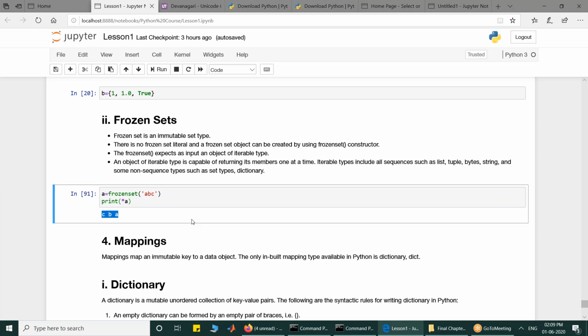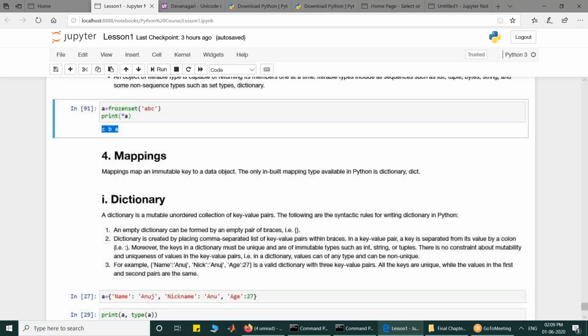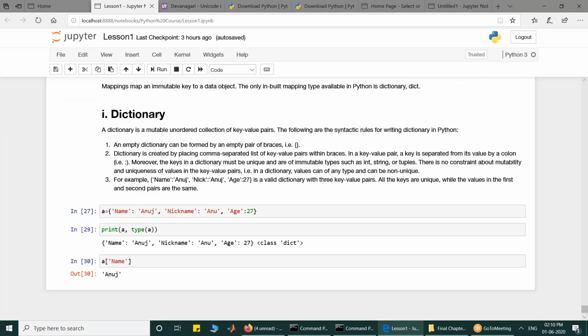The next type that we are going to discuss, the last type that we are going to discuss for today, is mapping. Only one mapping type is available, that is the dictionary. So there are key value pairs. This is the key, this is the value, this is the key, this is the value. A dictionary is enclosed within curly brackets.